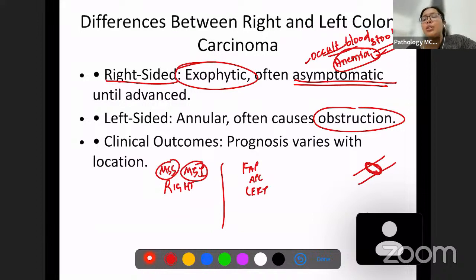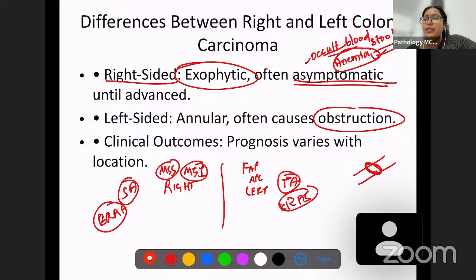Okay. Also, adenoma, tubular adenoma associated tumors are also going to be left. Serrated adenoma left. BRAF associated tumors right. Okay. And RAS associated tumors are going to be left. So this is just a general rule. There can be exceptions also to this rule.